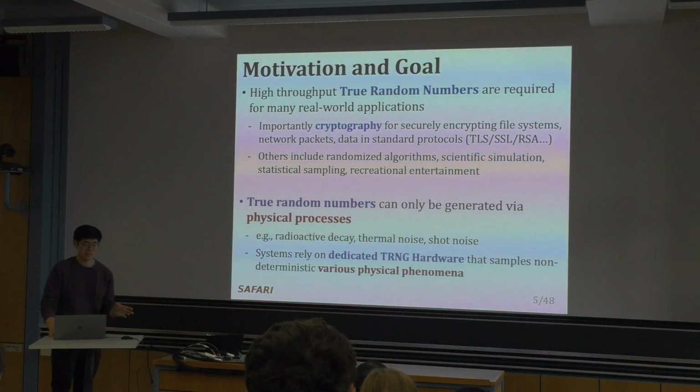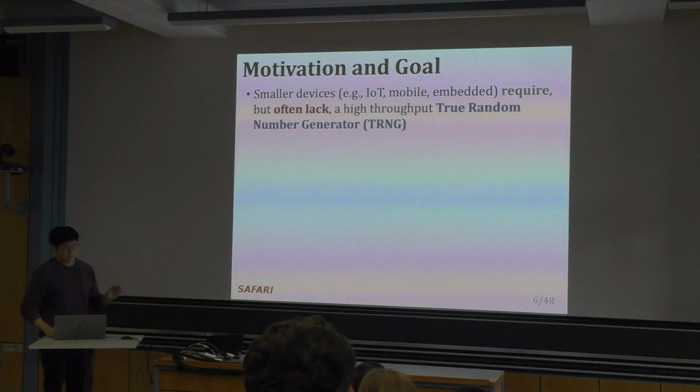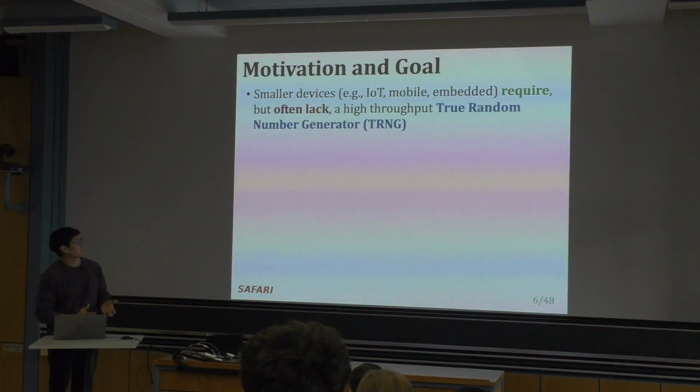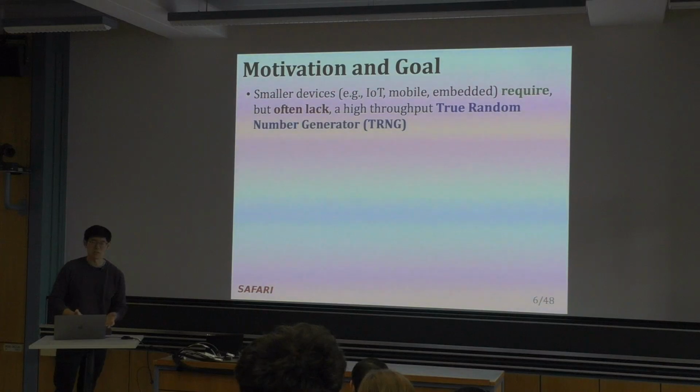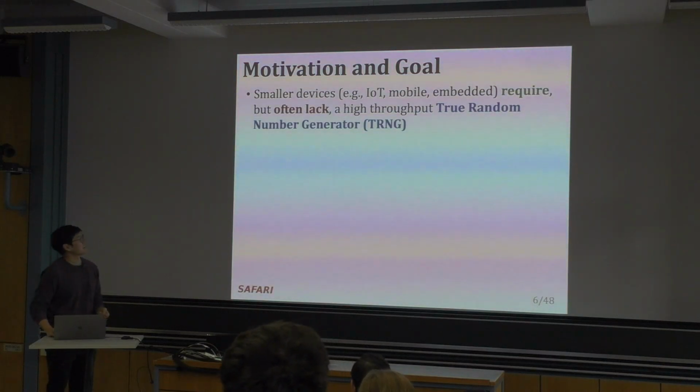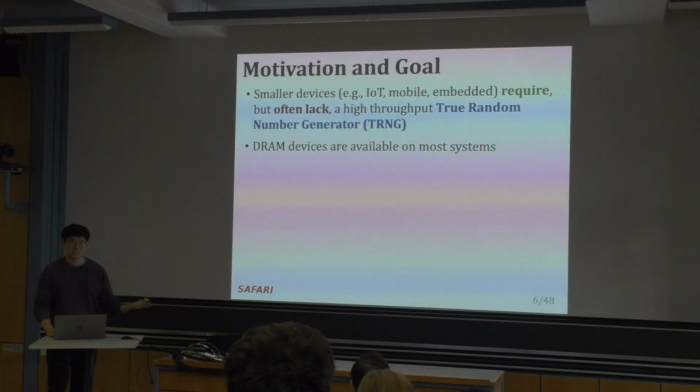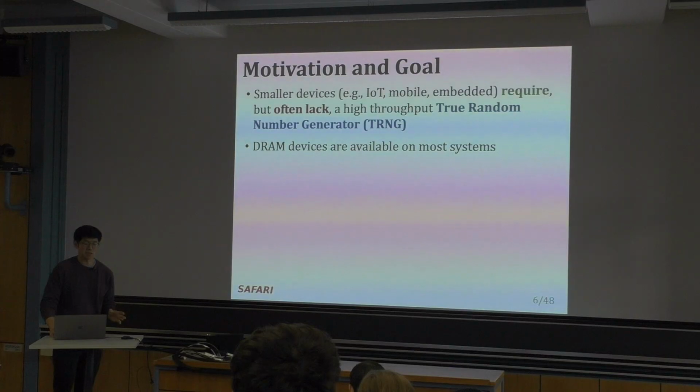But not all these systems have them. So the smaller devices require, but often lack, a high throughput true random number generator. And if we do enable this on DRAM devices, since DRAM devices are available on most systems, we can enable all those previously mentioned applications on these small devices.